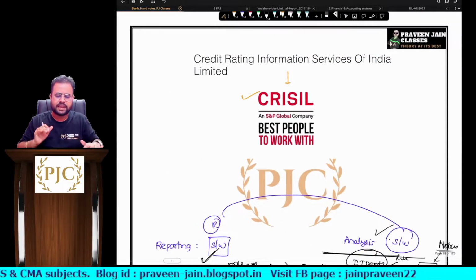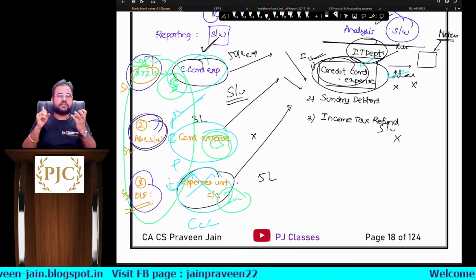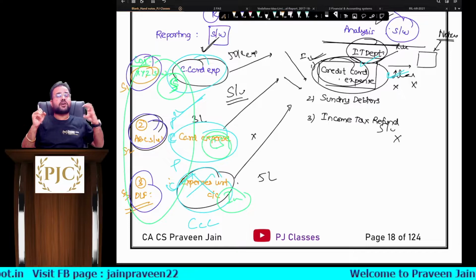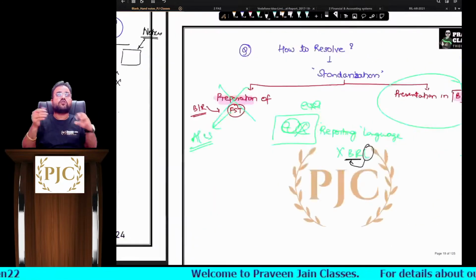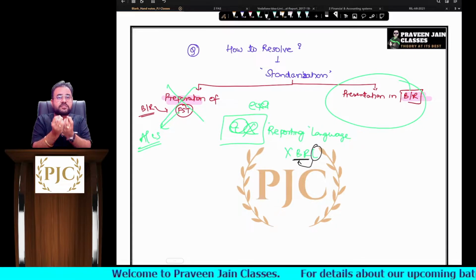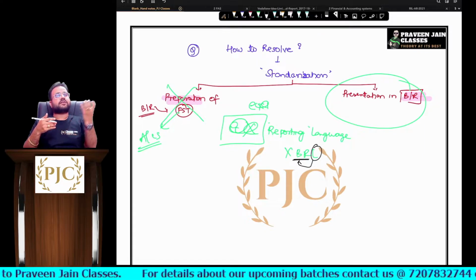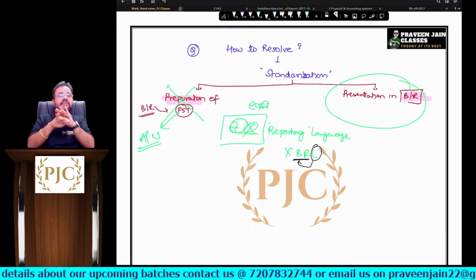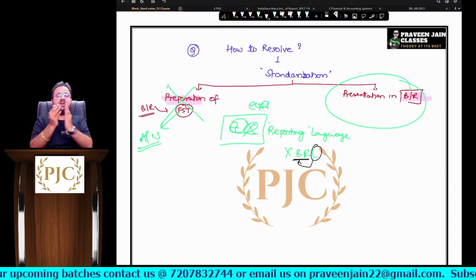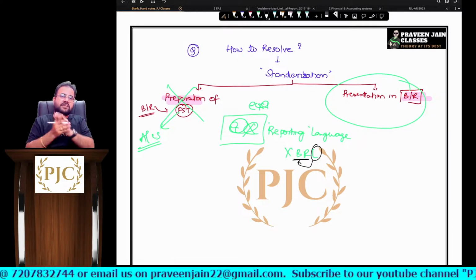Agreed? Again, I am trying to say, sir, one software is preparing, another software is analyzing. This software does not have all the terms in a standard manner, so it is not able to analyze. So what should we do, sir? We have to bring some standardization. All should follow the same thing. What will happen then? The format in which you are presenting and the format in which I am analyzing both remain the same, so we will be able to do comparison and analyze things in a better manner.